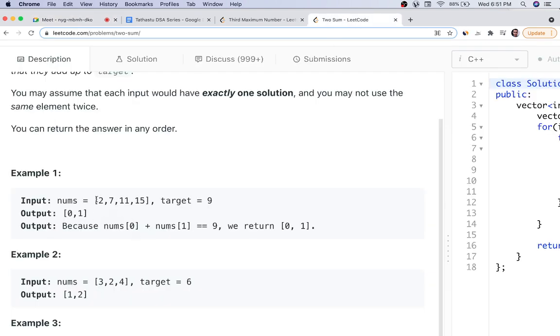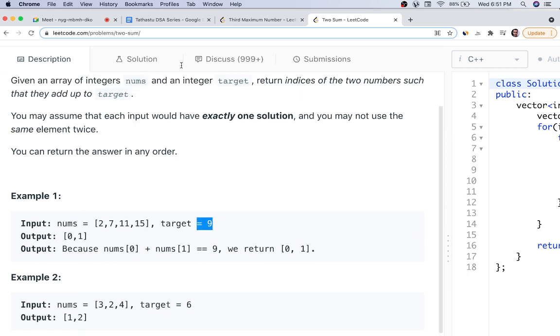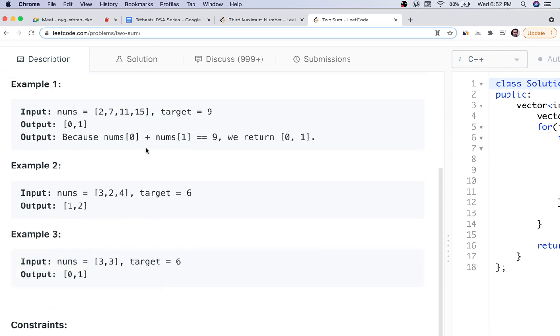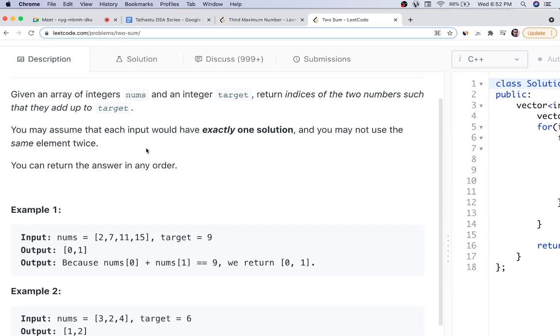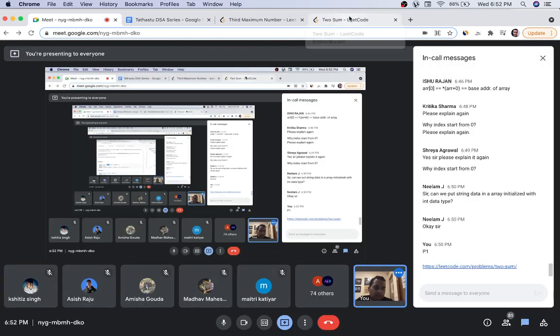So we have to identify two numbers whose sum will be equal to the target given to us, and we have to return the indices. We can assume that each input would have exactly one solution. So very important, when you are going to solve a LeetCode problem, you have to read all the conditions and all the analysis, and only then go to coding. So read properly. You may assume that each input has exactly one solution. It is never going to happen that multiple pairs fit. Only one solution will be there.